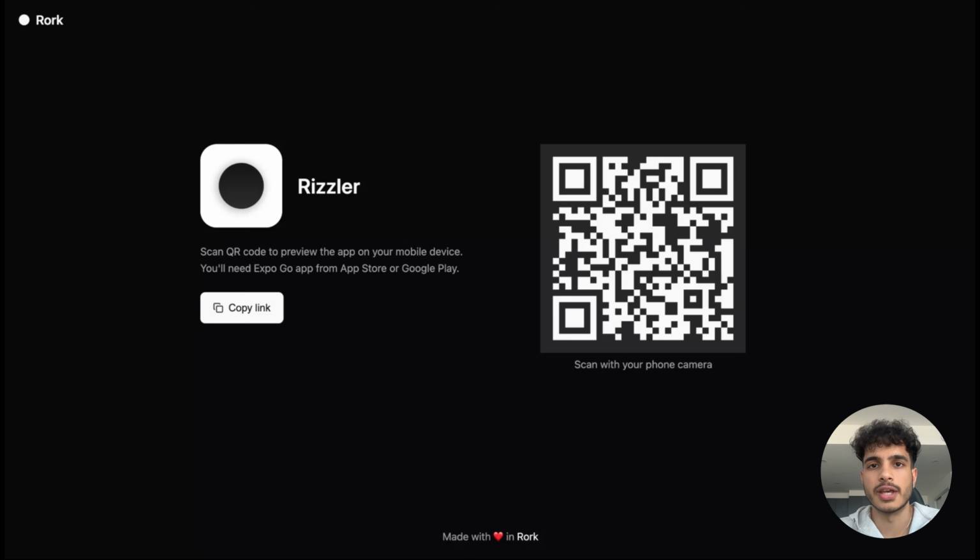So if you want to sell this app, what you would do is simply get the link and share it on Instagram, on your socials, in communities, right? And you can get users on your app instantly and save their emails. And then once you have their emails, you can message them once your app is on the App Store. After that, they will go ahead and purchase or download your app. And that's when you start earning revenue from it.